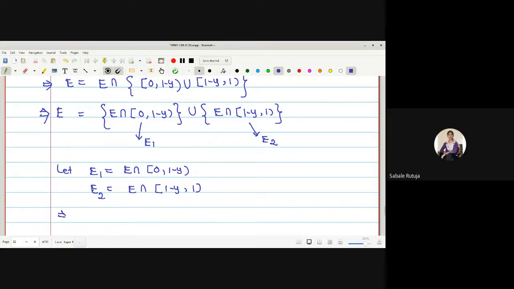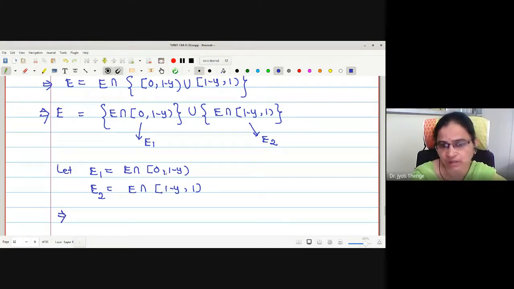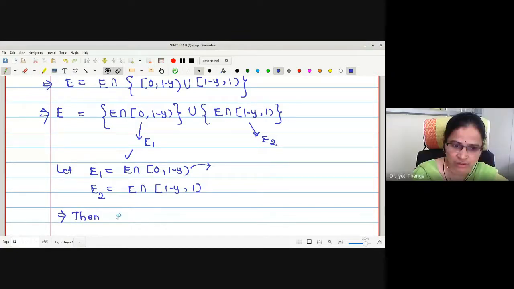Yes, ma'am. Why are these measurable? Because we know every interval is measurable, and E is measurable, given. Therefore, what about their intersection? Measurable again. Yes. Then E1 and E2 are disjoint measurable sets.